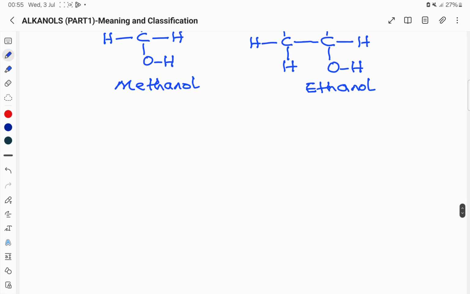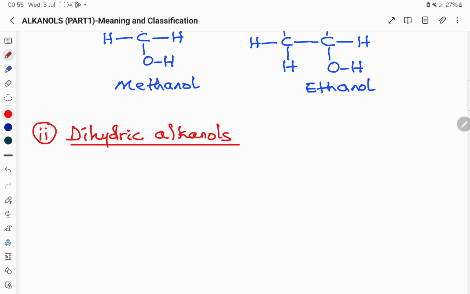Let's go to another example, another type. We have those ones that are called dihydric alkanols. These are alkanols that contain two hydroxy groups per molecule.